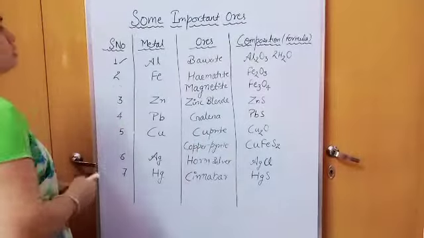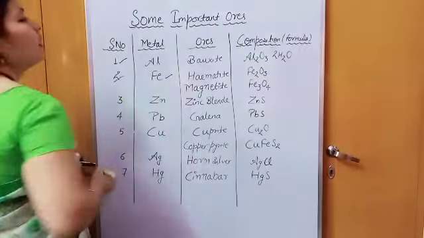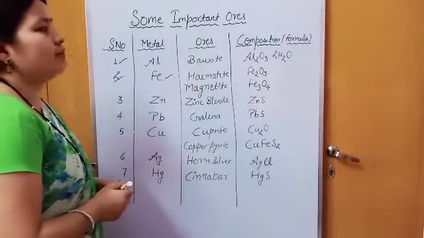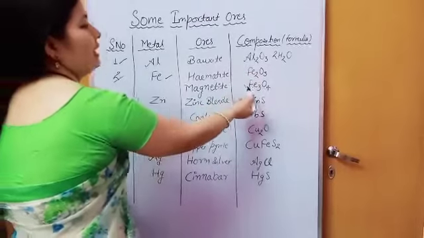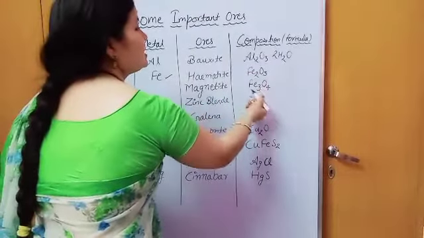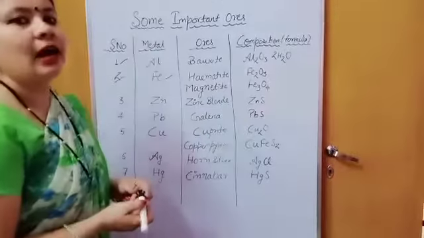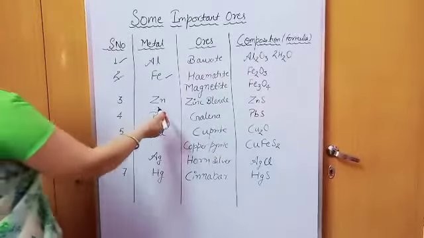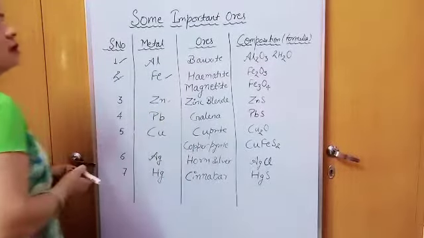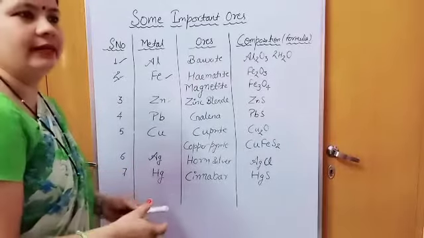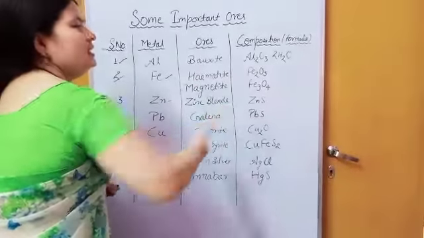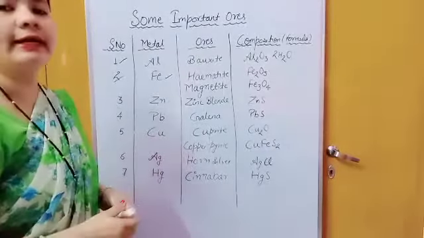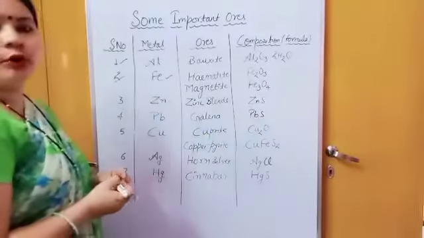Now the second one is iron, Fe. Two important ores of iron: one is hematite, Fe2O3. Another one is magnetite, Fe3O4. This is the magnetic oxide of iron. Now another metal is zinc. The important ore of zinc is zinc blende, written BLENDE. We pronounce it zinc blende. This is ZnS. It's a very important sulfide ore.